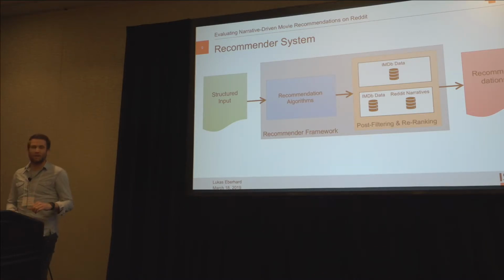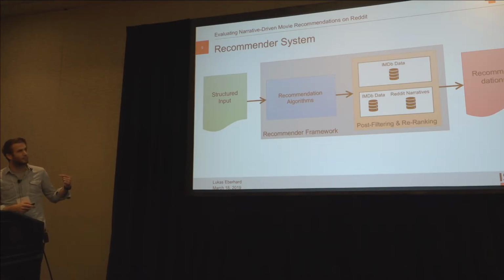So, yeah. Okay, so this is just a very abstract and very simple picture of our architecture. And those two different experiments mean that they are not working in parallel, but they are separated. So for the first experiment, we have our structured input, compute the recommendations, use just IMDb data for the re-ranking task, and then compute the final recommendation.